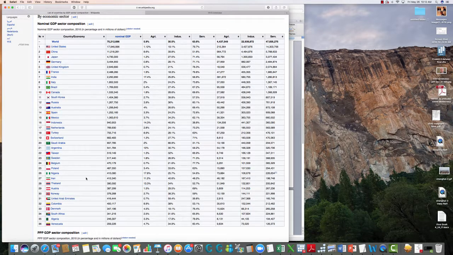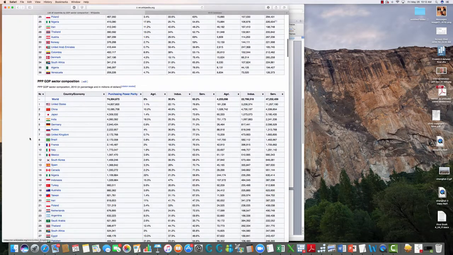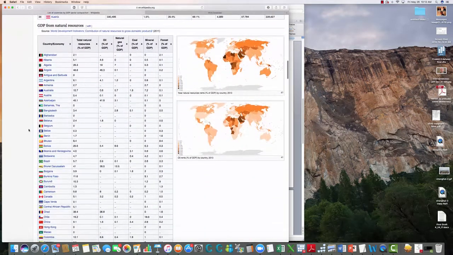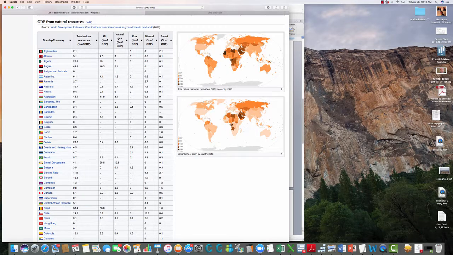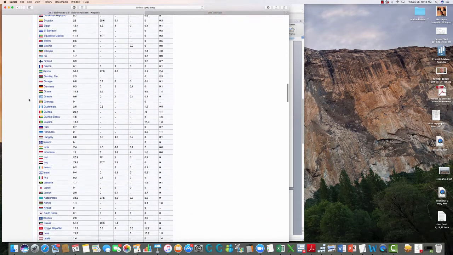Now, this first table is an incomplete table. We're going to skip past it. The second table is also an incomplete table. Now, this is not one we're going to use for this project, but in a couple of weeks this is going to be really important because this is GDP from natural resources. So keep this in mind, that when we look up something for the second to last week in class, we're going to be using this table. It's going to be very helpful. But that's not what we want right now.